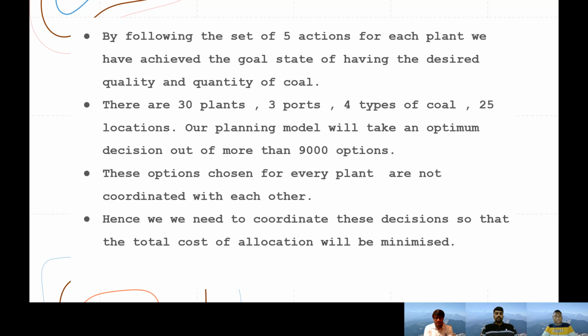Like we can say that these data are unsynchronized. It may happen that two plants, say plant number 8 and plant number 23, require a particular type of coal, say bituminous coal, in the same point of time. So what we can do is that instead of doing the allocation problem twice, we can perform a common type of allocation, and hence we can minimize the cost.